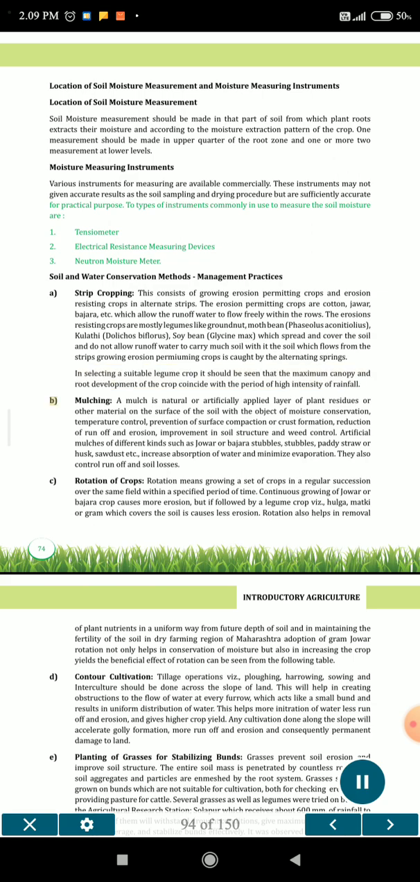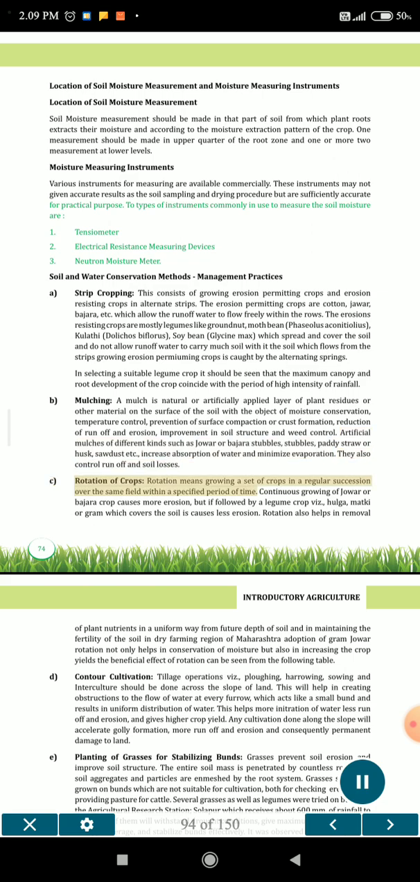B. Mulching. A mulch is a natural or artificially applied layer of plant residues or other material on the surface of the soil with the object of moisture conservation, temperature control, prevention of surface compaction or crust formation, reduction of runoff and erosion, improvement in soil structure and weed control. Artificial mulches of different kinds such as jowar or bajra stubbles, paddy straw or husk, sawdust etc. increase absorption of water and minimize evaporation. They also control runoff and soil losses.